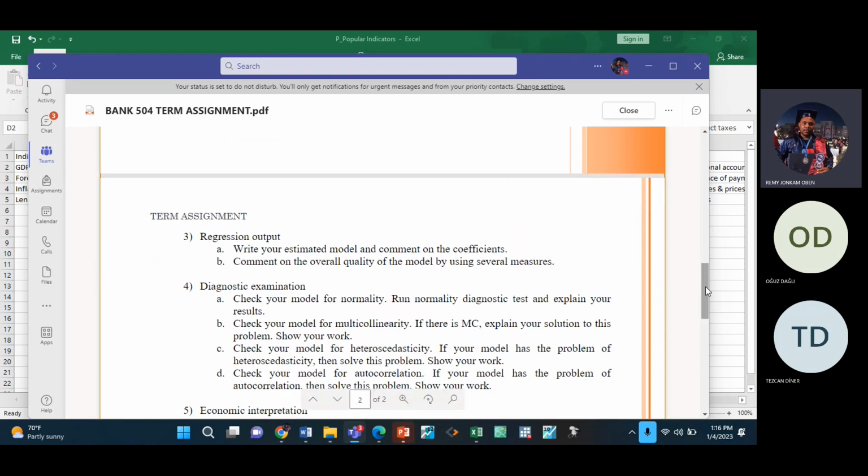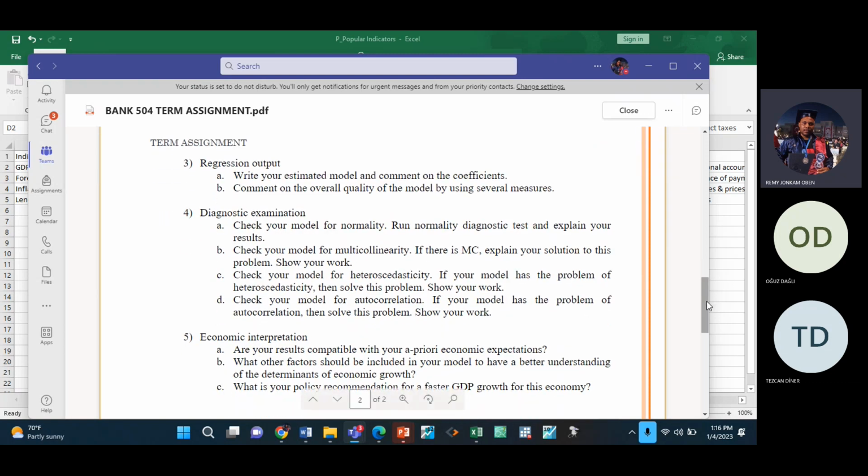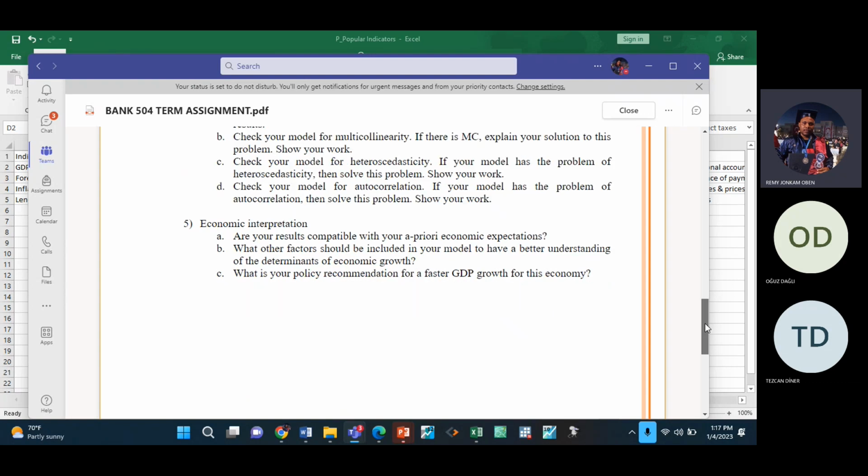But now when you run the regression, you get what we call empirical results. So we are trying to check if our empirical results are compatible to our a priori expectations. From the empirical results, what is the relationship between FDI and GDP? If it is positive, then you should say this relationship is compatible to a priori expectation. But if it is negative, then you say it is not compatible. You understand? Okay.